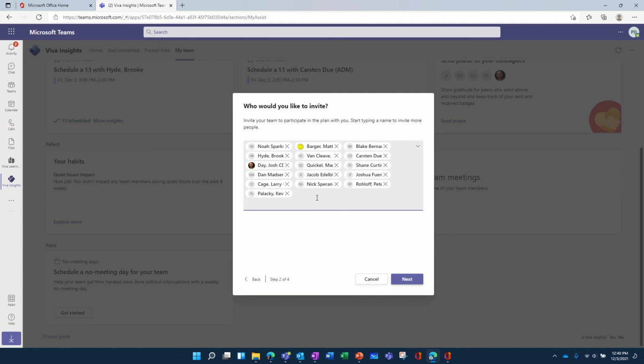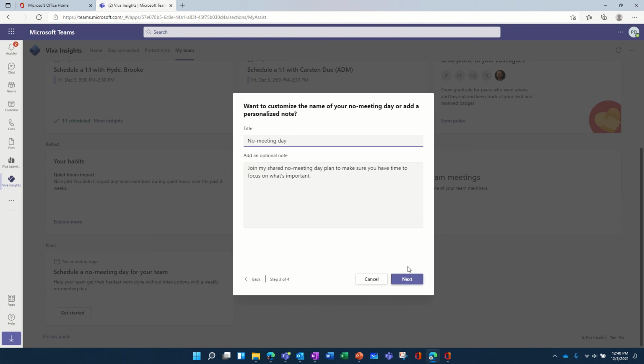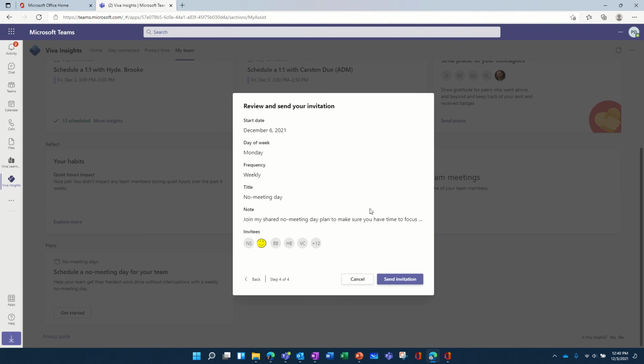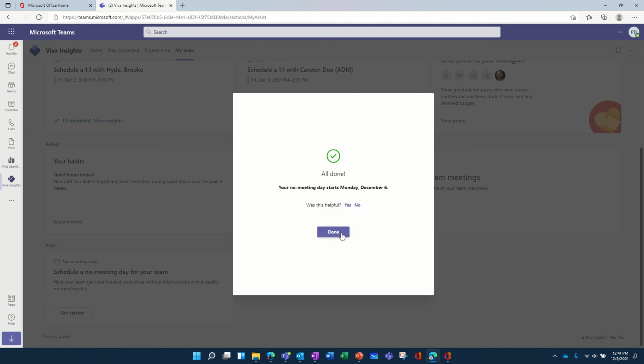I think you can add other people. Let me try. Yeah, you can add other people that are not in your virtual team. You can customize your communication regarding this plan where you want to block one day without any meetings, so people can be focused on the job. And then it will show you a summary, and you send the invitation, and everybody will receive it at the date. And I think it's a recurring date, so we can see that it's done.